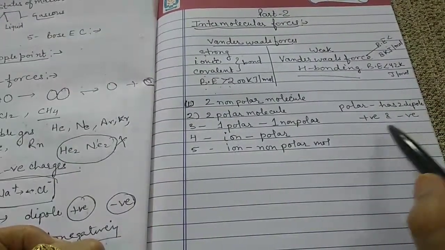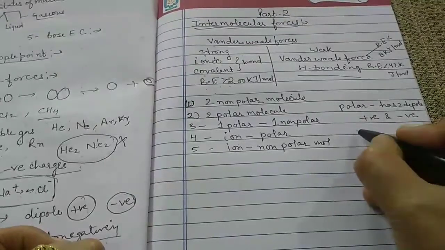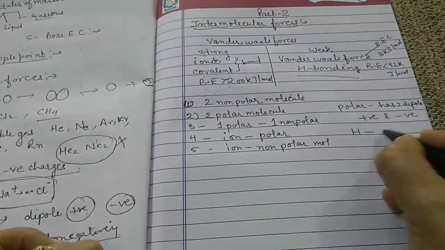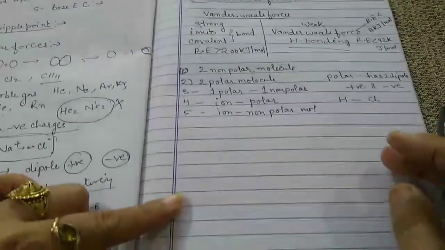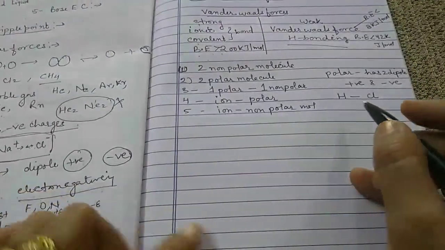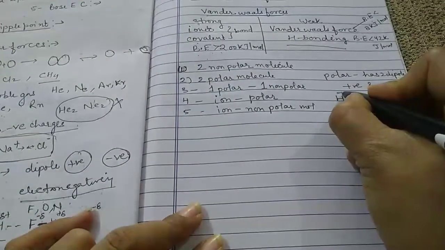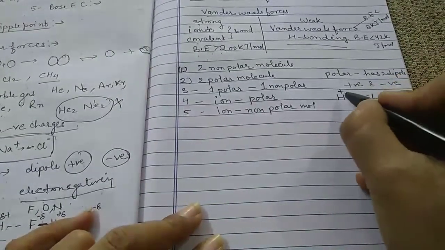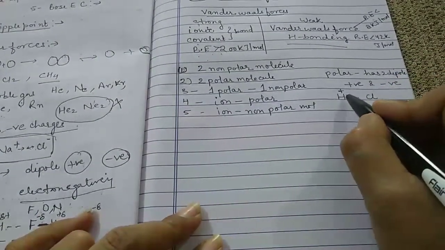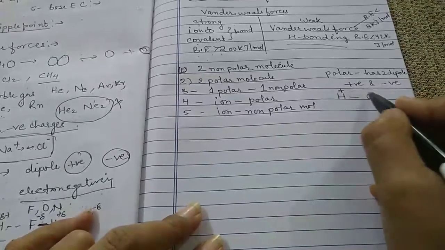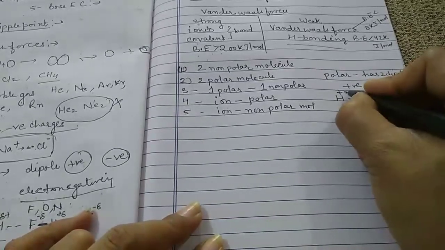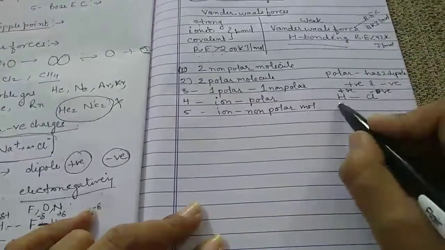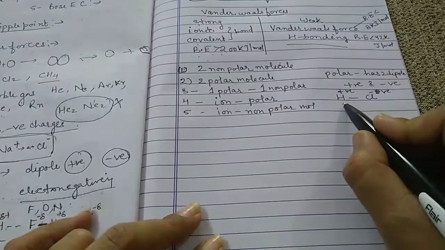For example, HCl is a polar molecule. And why is it a polar molecule? Because H contains the positive charge. Why does it contain the positive charge? Because it gives its electron to Cl, which contains the negative charge. So such a molecule which contains the positive as well as the negative charge is known as the polar molecule.